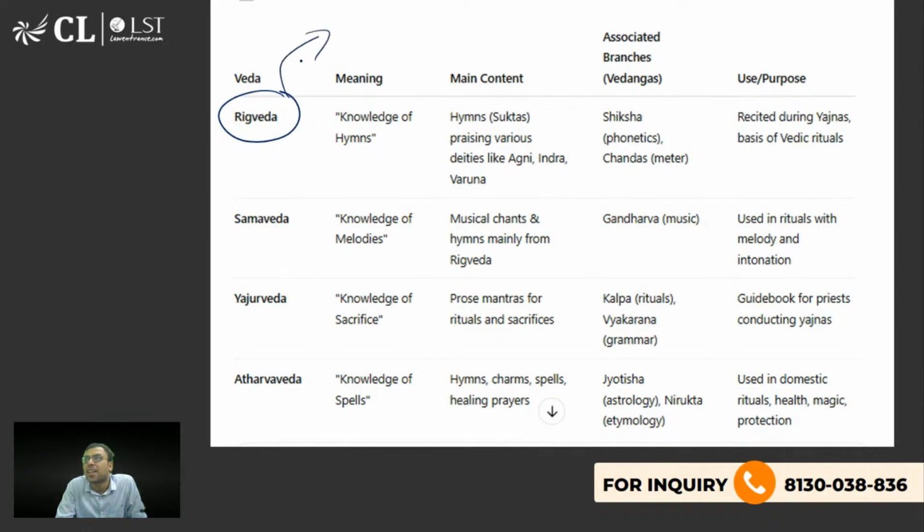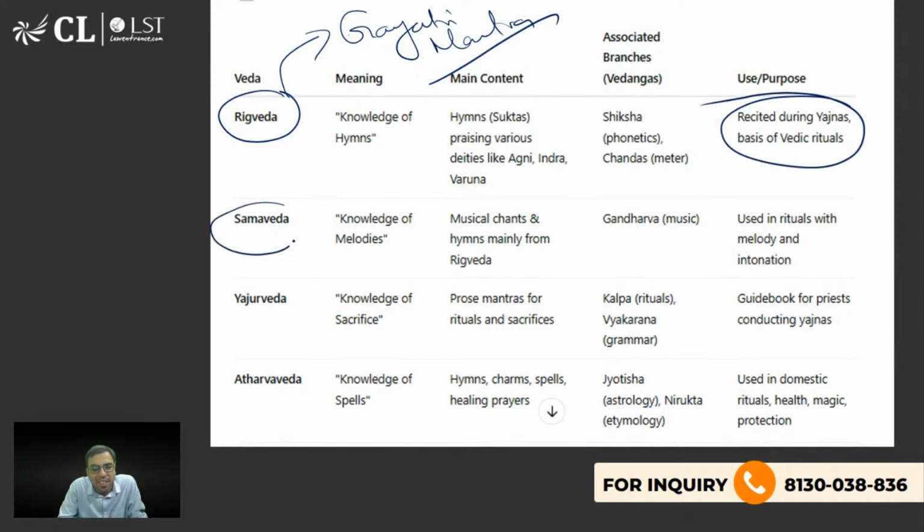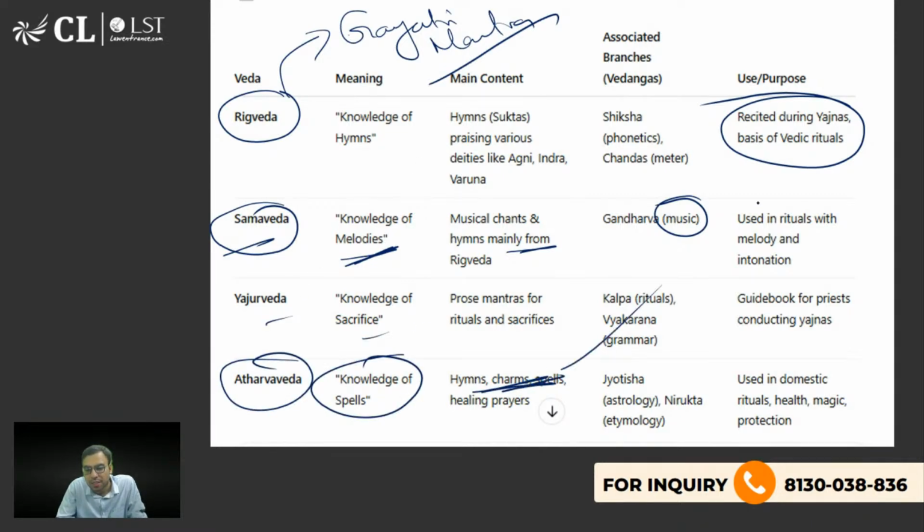जैसे पूछते हैं कि वो कौन सा है? गायत्री मंत्र. Yes, has been taken from where? ये भी पूछते हैं कई बार एग्जाम में क्वेश्चन. So it has been taken from ऋग्वेद. ठीक है? So it talks about है ना Vedic rituals and all. Samved is Sam मतलब melody, song से related जो भी होगा. अगर song वगैरह music अगर word होगा कि which of the following Veda is associated with music and all. So Samved बता सकते हो. है ना? Yajurved sacrifice. Atharved is knowledge of spells, charms and spells. ठीक है? That is what you should be knowing.